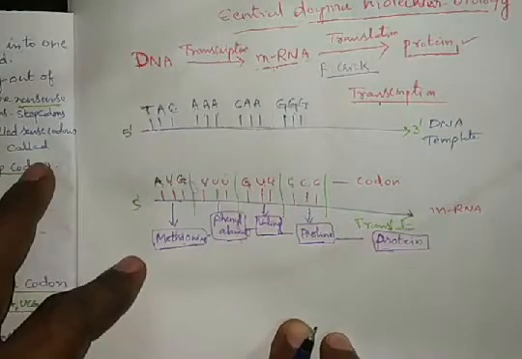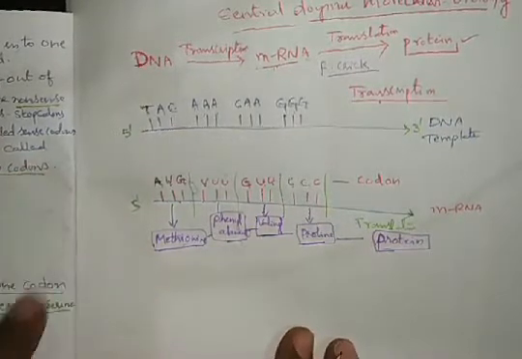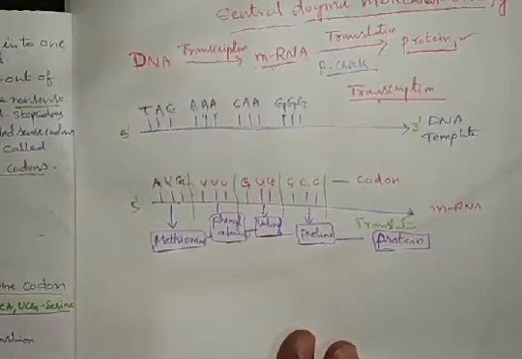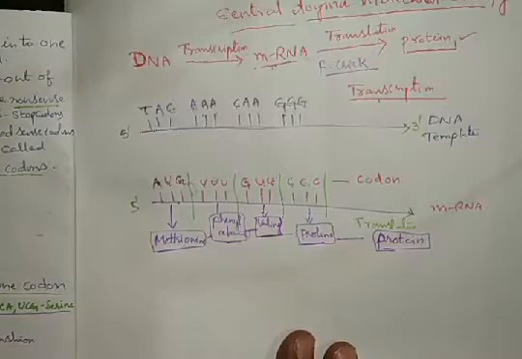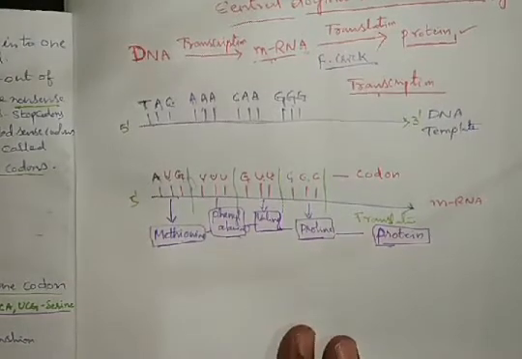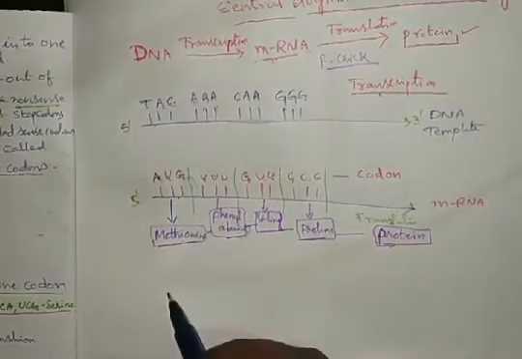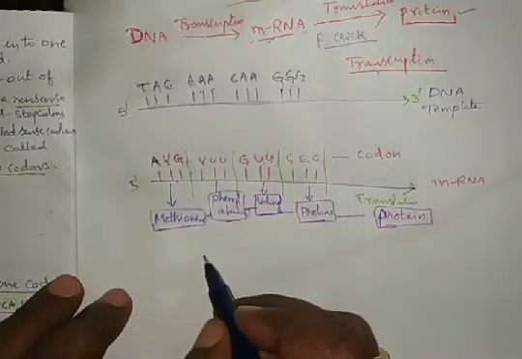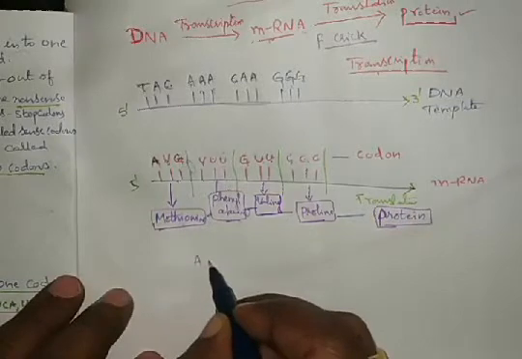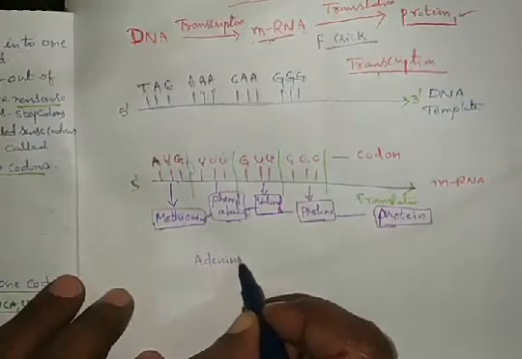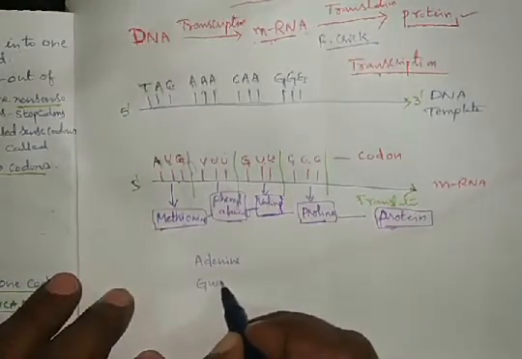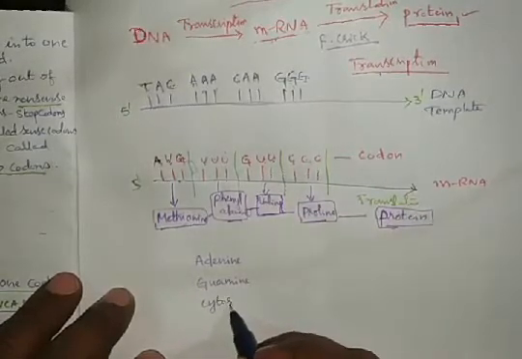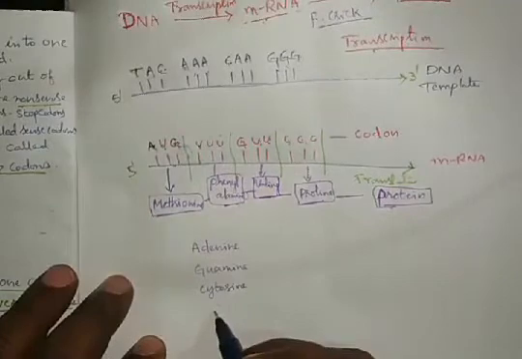So, coming to the genetic code, it is made up of a three nucleotide sequence of the mRNA. How many nitrogen bases are present in the RNA? Adenine, guanine, cytosine, and uracil.